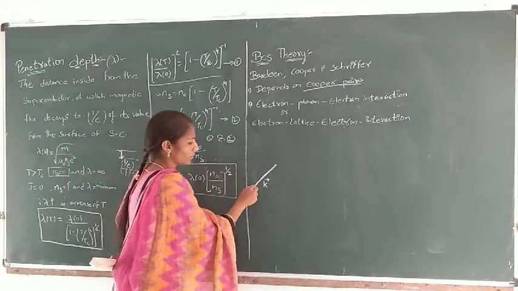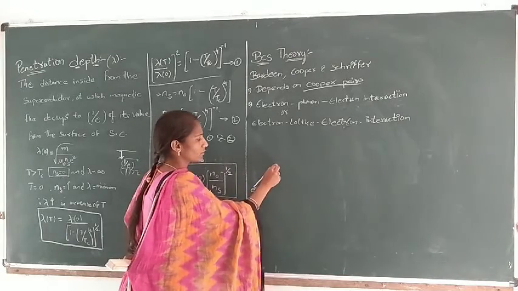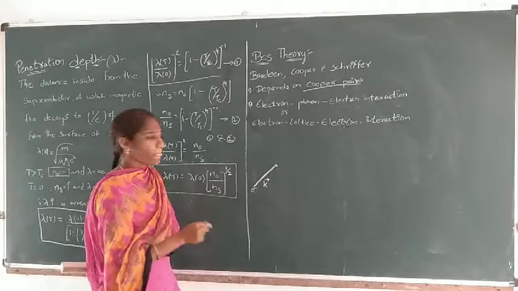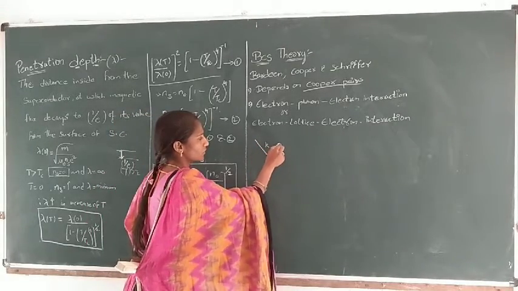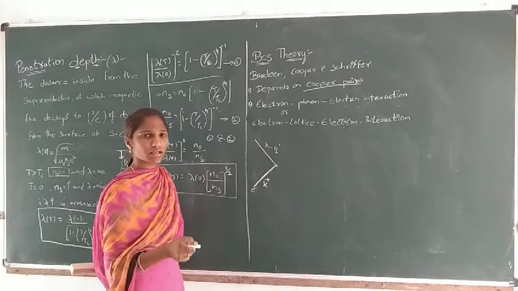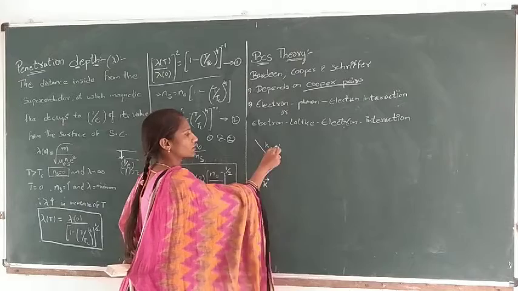So if an electron moving with a certain momentum collides with an ion of a lattice point, then some part gets scattered. That scattered part has a certain momentum, k minus q dash.